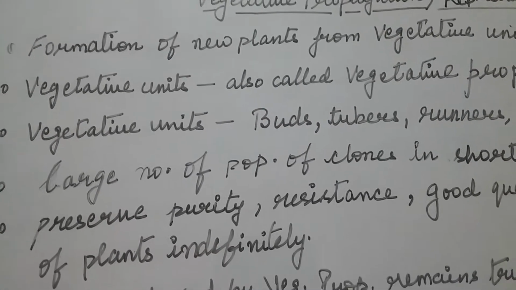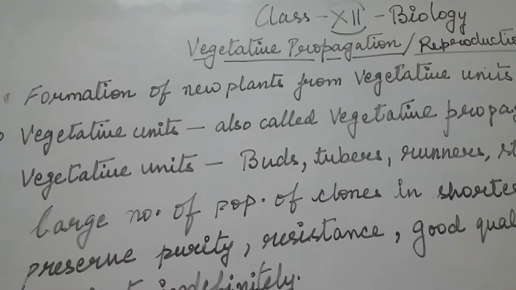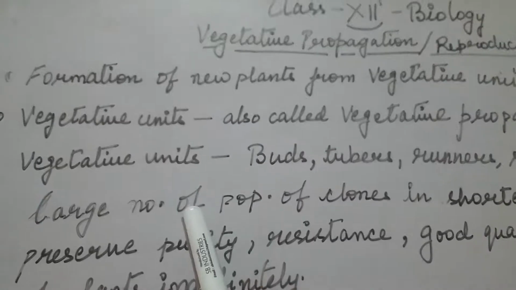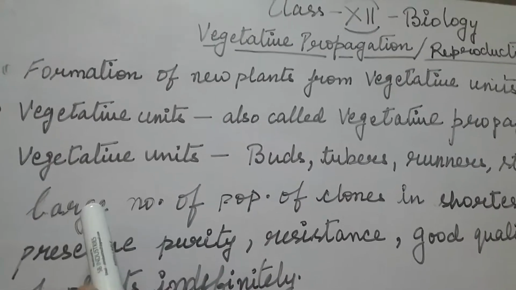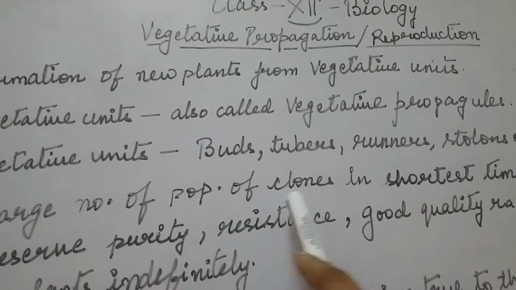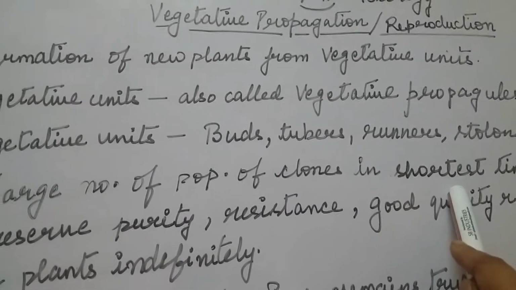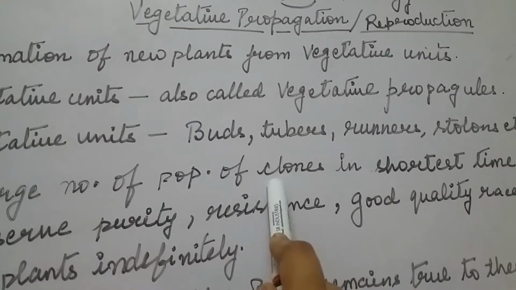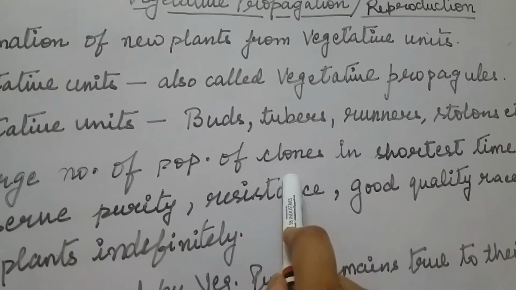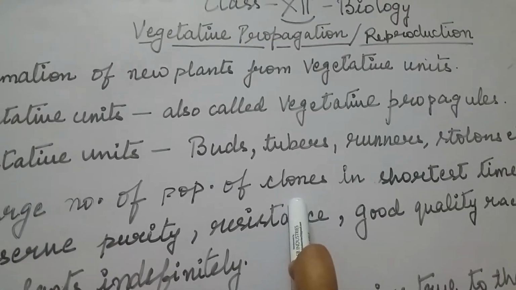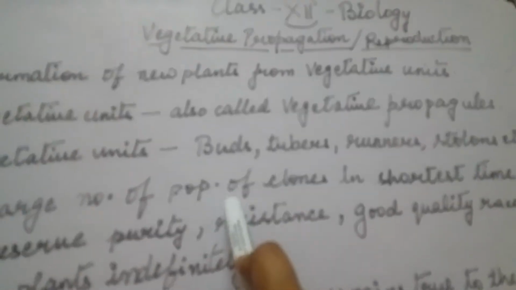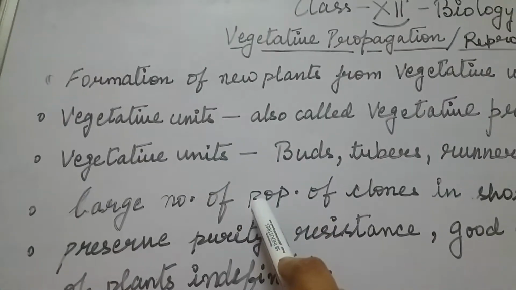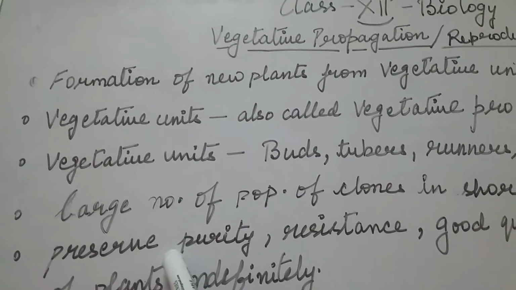Now coming to the advantages of vegetative propagation: why is it important, and what are the benefits of reproduction by vegetative means? In vegetative reproduction, we will have a large population of clones in the shortest time. Within a short span of time, we can have a large population of clones. The clones are morphologically identical to the parent, as we have in the case of asexual reproduction.